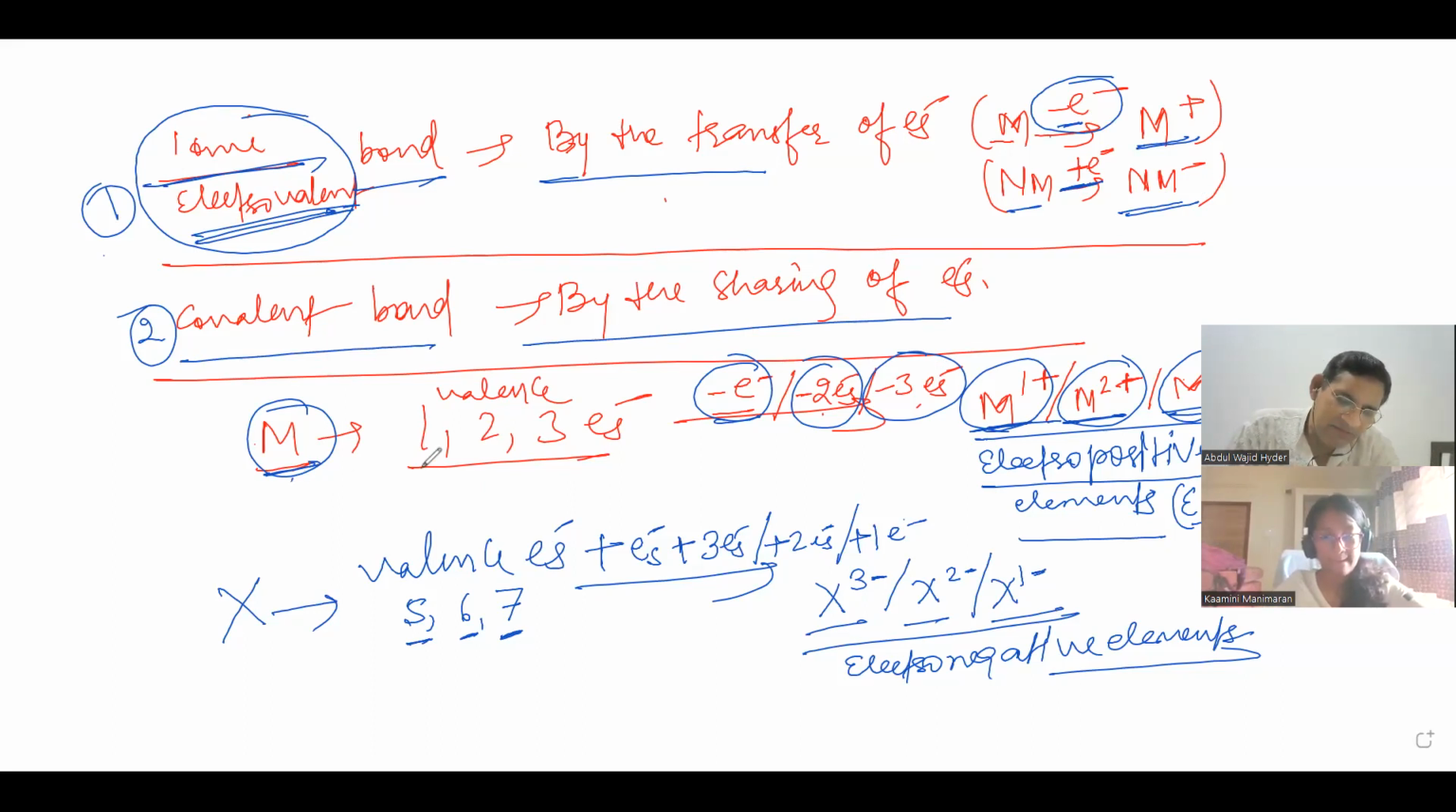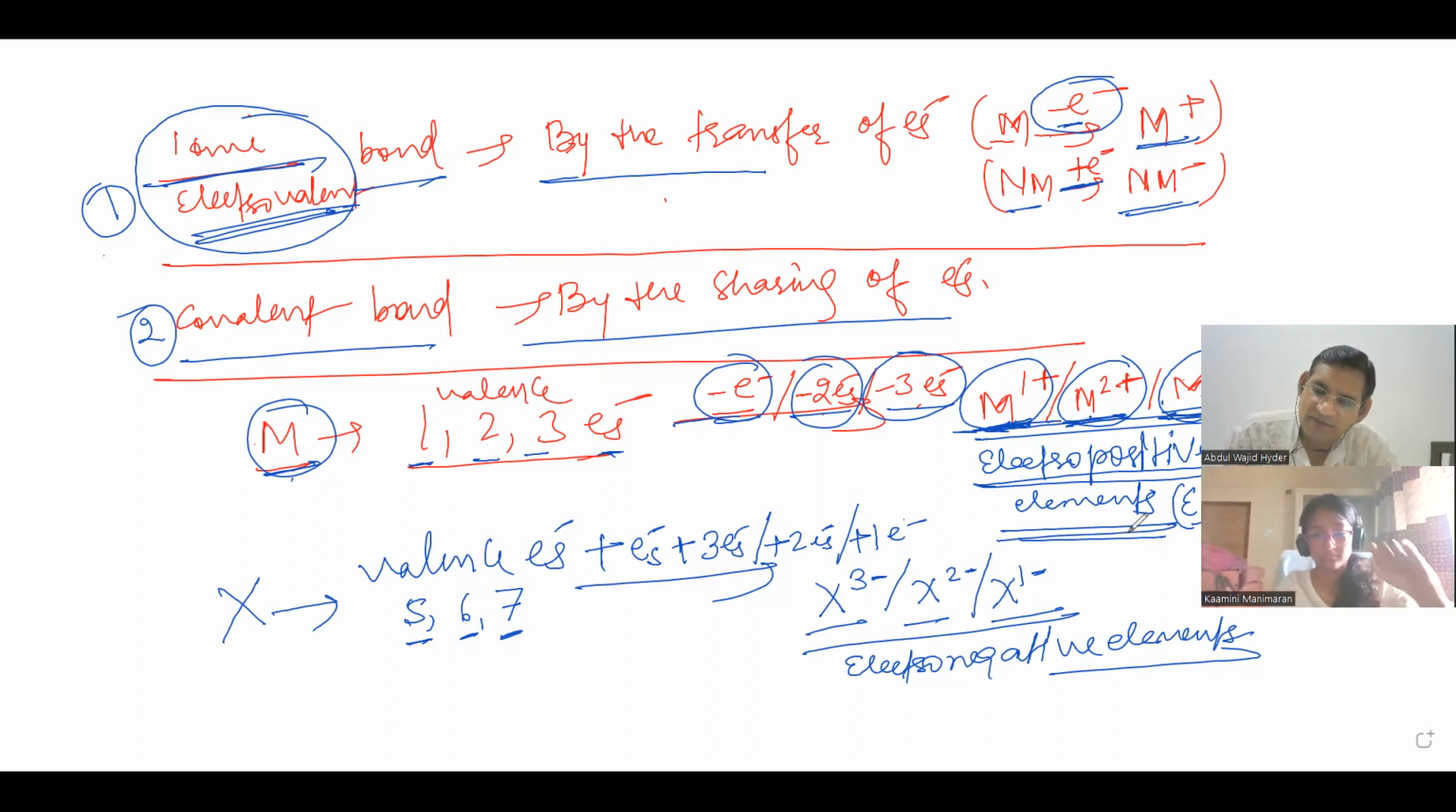Metals have 1, 2, or 3 electrons in the valence shell, so they have a tendency of losing 1, 2, or 3 electrons. After losing 1 electron, metals become M1 plus. After losing 2 electrons they become M2 plus, and after losing 3 electrons they become M3 plus. Since metals always lose electrons and become positively charged, metals are electropositive elements. Metals can't be electronegative elements.